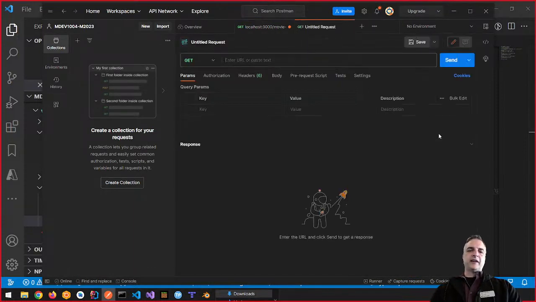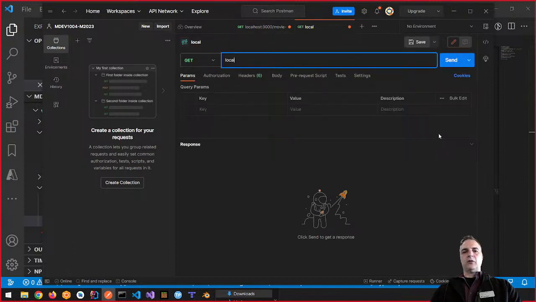So it's a GET request, and it's going to be localhost 3000 slash movie, and then something else after this that's going to be the thing. Now, is it a hash that we need?